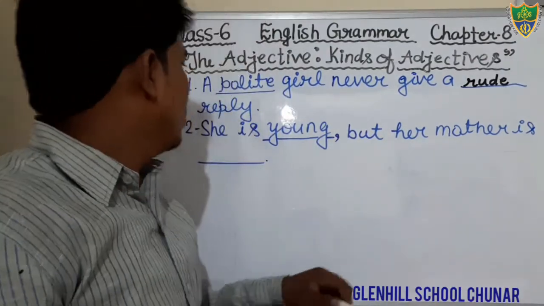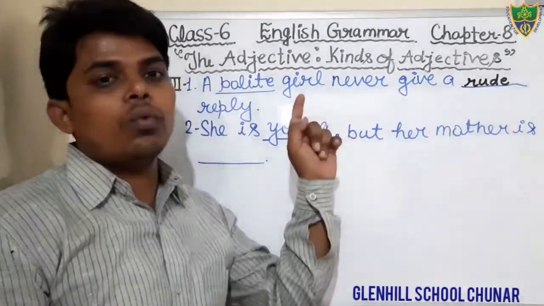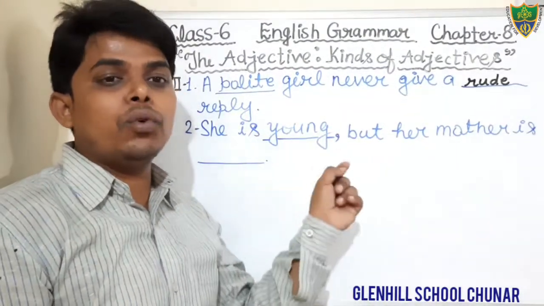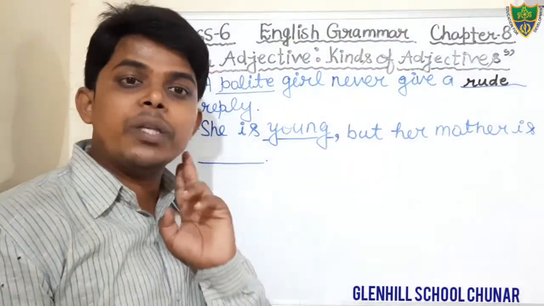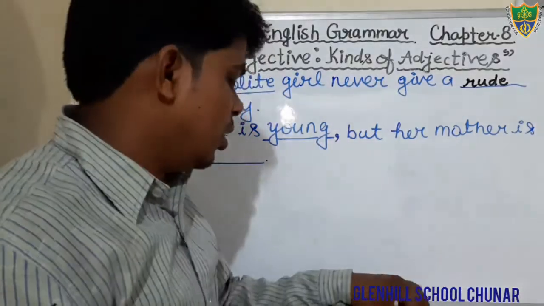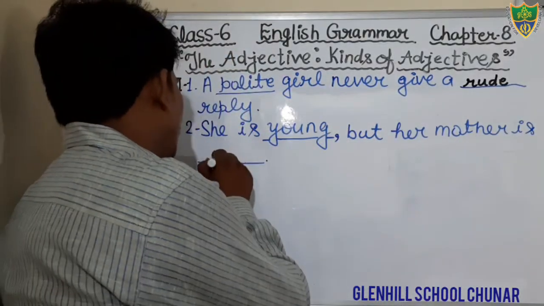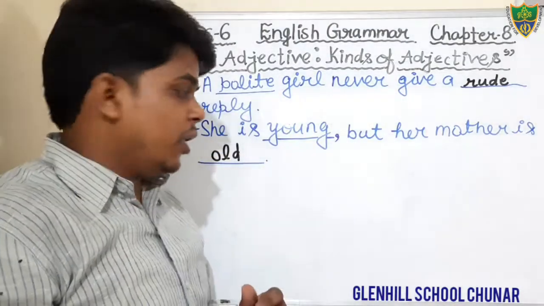Just see. She is young, but her mother is. You have to fill in the opposite of the word young. Okay, what would be the opposite of the word young? That is old. You will fill the adjective old in the given blank.